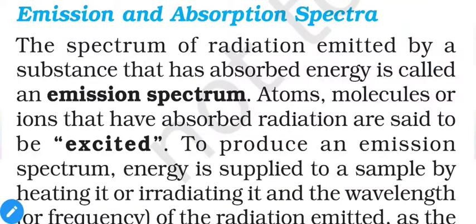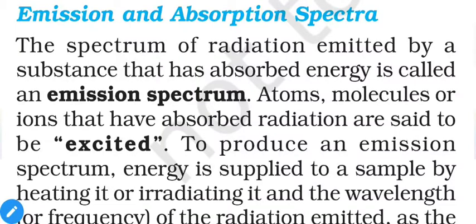Next is emission and absorption spectra. Emission means when something is coming out, and absorption means when something is going inside, in a simple manner. In our current case, emission means electromagnetic radiation is coming out of the substance, and absorbance means the substance is absorbing energy, maybe thermal energy or electrical energy, or in this case electromagnetic radiation. So when electromagnetic radiation is absorbed, we say it is absorption spectra, and when it is emitted, we say it is emission spectra.